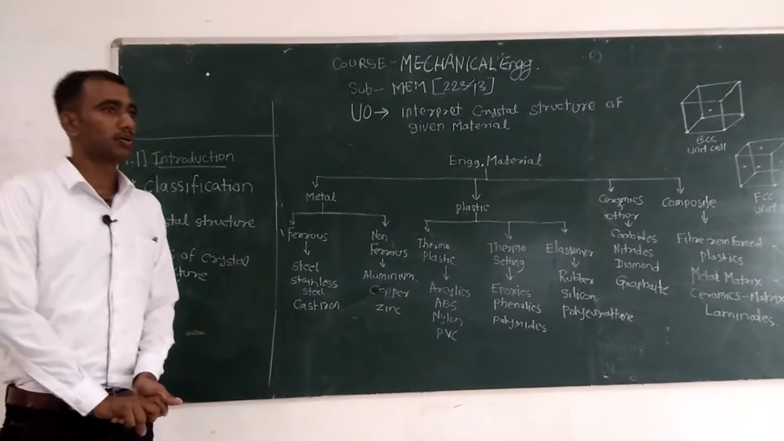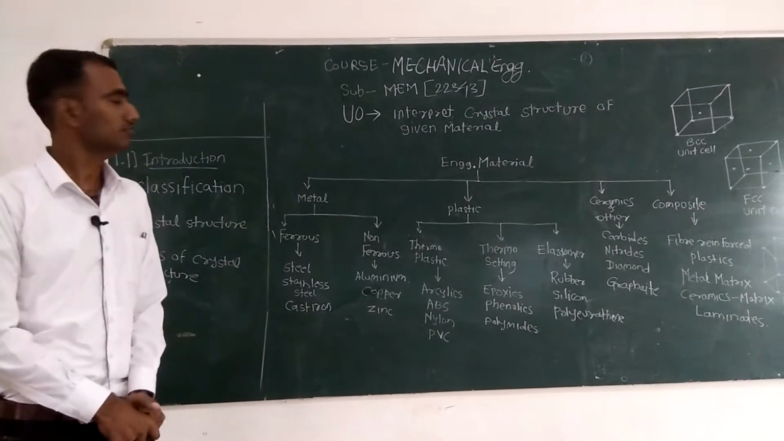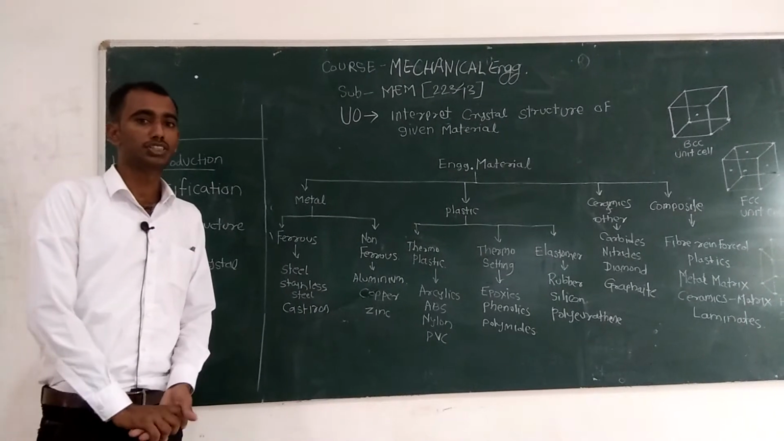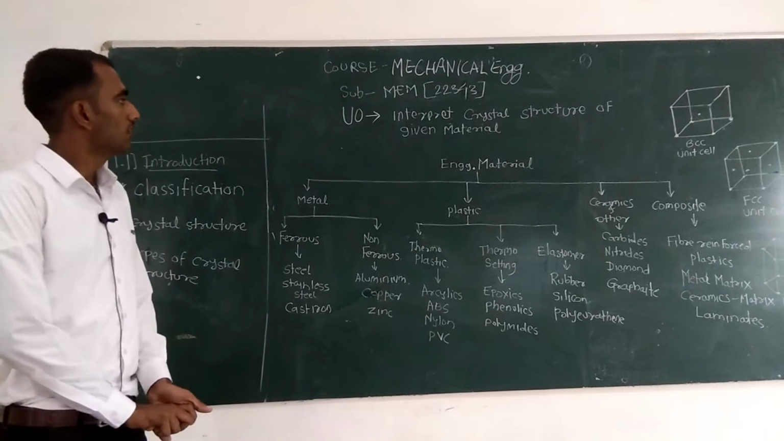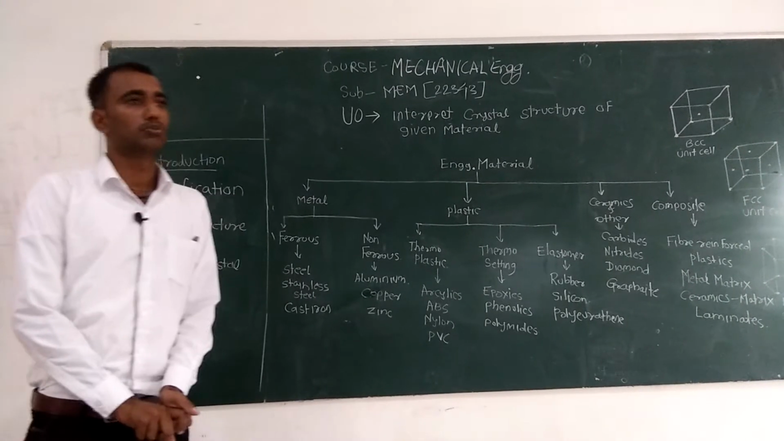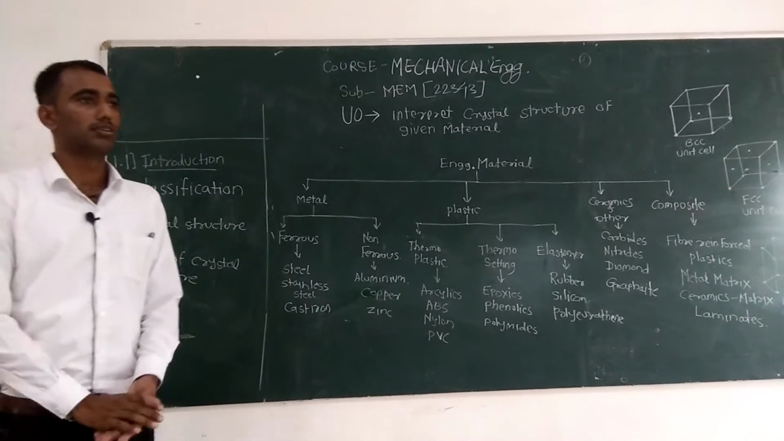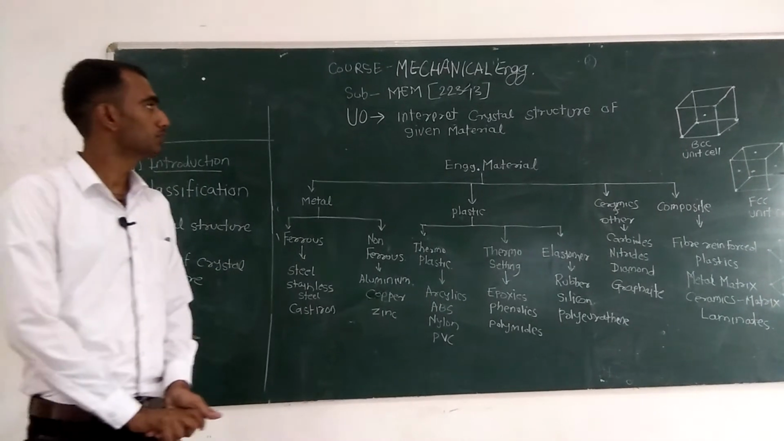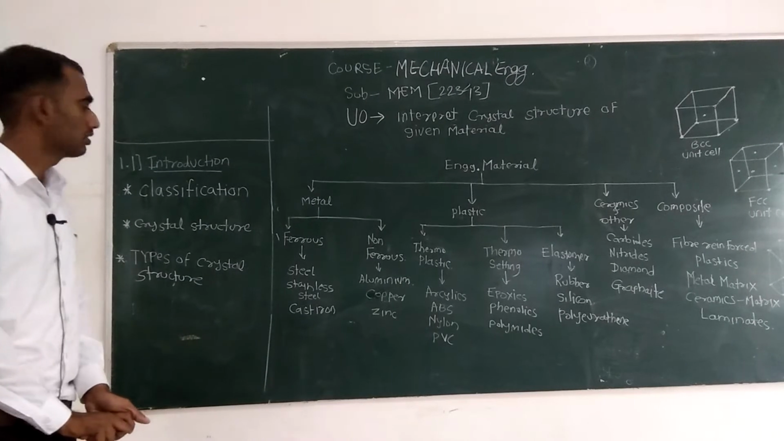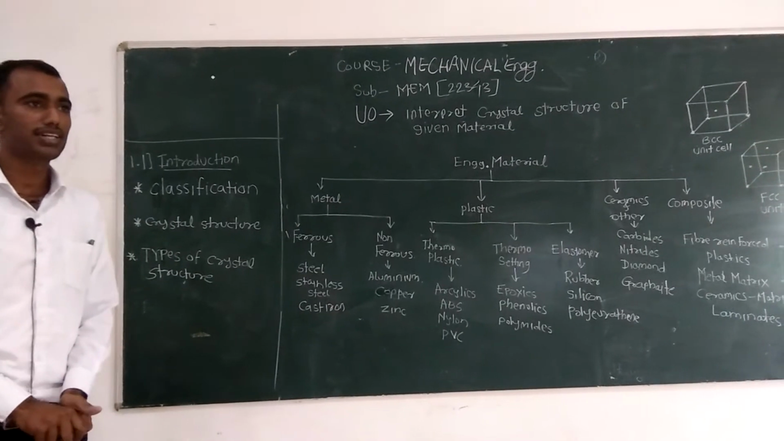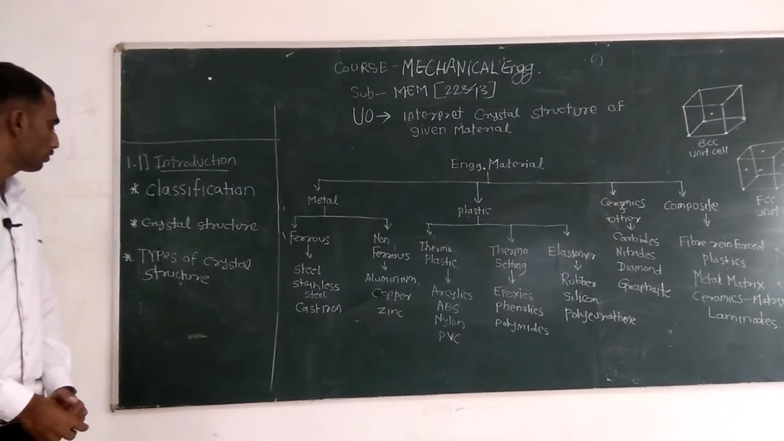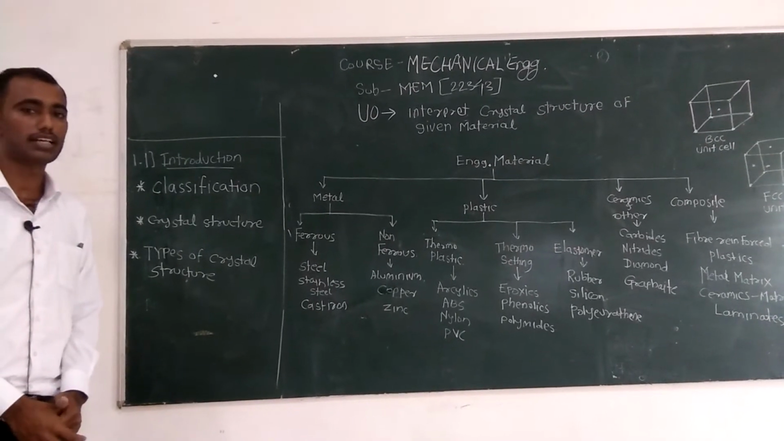Today we are going to see our subject, Mechanical Engineering Materials. Now our unit number 1 is Basics of Engineering Materials. In that we are going to see an introduction about different engineering materials, their classifications and the concept of the crystal structure and their types. Okay.